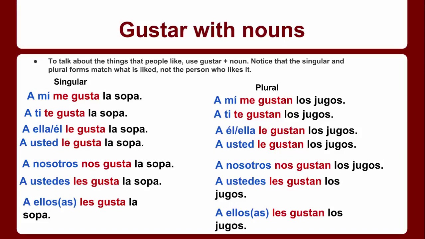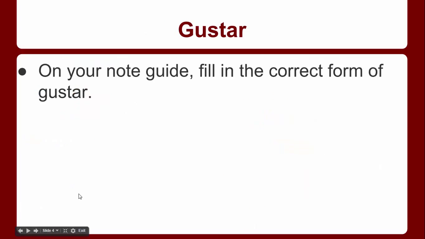As you can see, I'm using the verb gustan because the noun that comes right after is plural. Remember, in Spanish, the way that we make nouns plural is we usually just add an s, just like we do in English. Okay, let's talk about some examples.